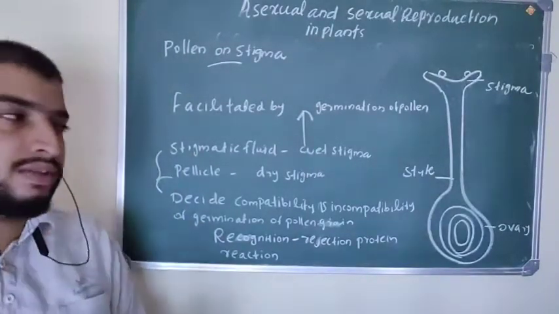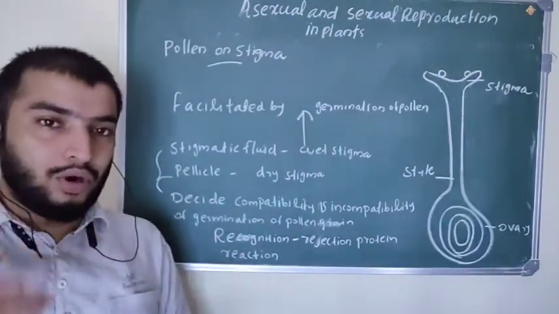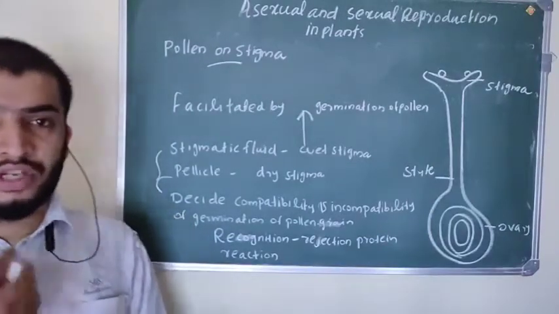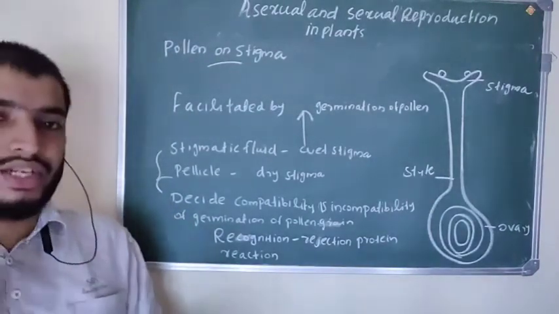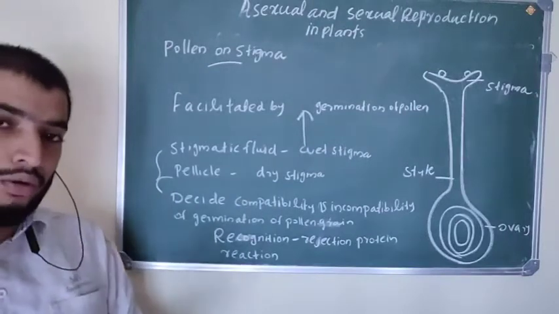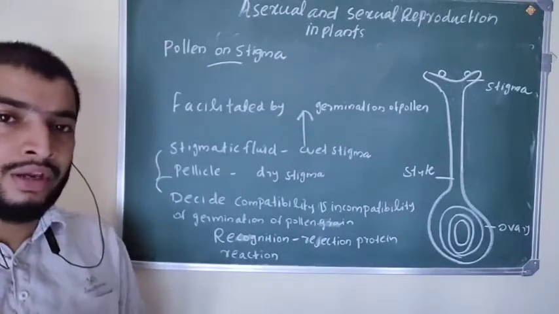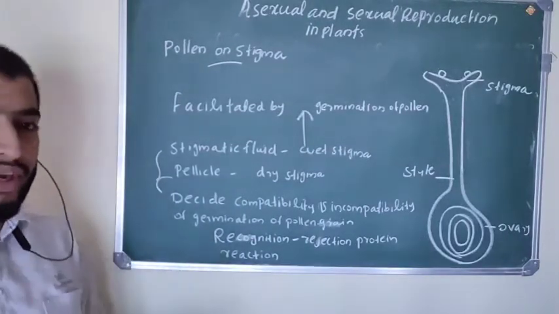By this mechanism, the stigma allows the pollen grain to germinate, or rejects it.